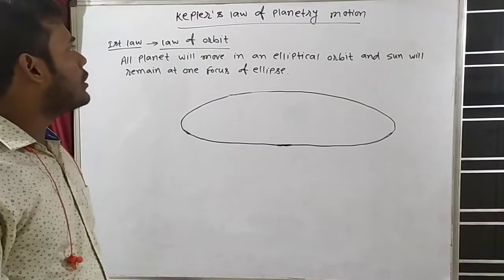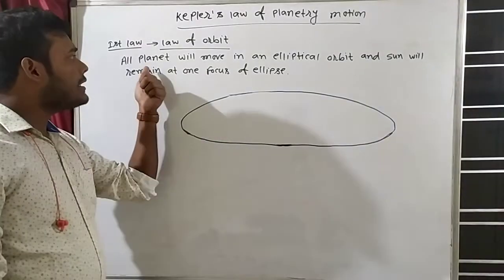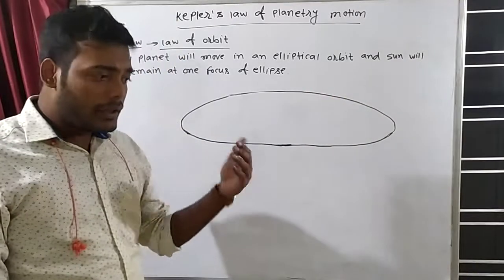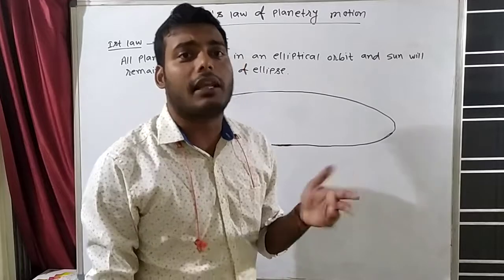Kepler's first law is also known as the law of orbit. Law of orbit means what he said. He said that all planets will move in an elliptical orbit. Now the first question is coming, what is the meaning of elliptical orbit?